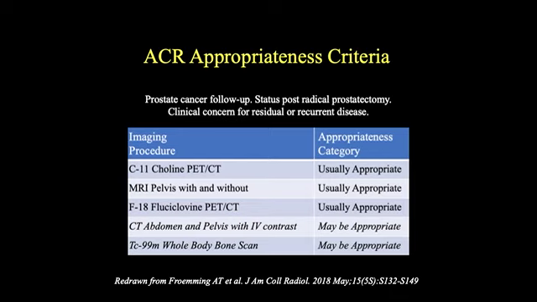These are usually appropriate as indicated by the ACR Appropriateness Criteria, but CT of the abdomen and pelvis with IV contrast and a whole body bone scan, deemed may be appropriate, can also provide useful information, such as in this case.